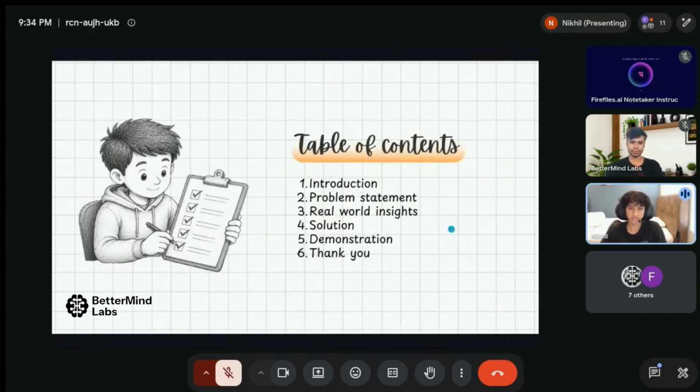All right, table of contents. First, I'll be talking about what my app is about, the problem statement that we decided to cover, some real world insights relating to these problems recently, the solution that we came up with specifically, a demonstration of our app, and finally some time for questions.